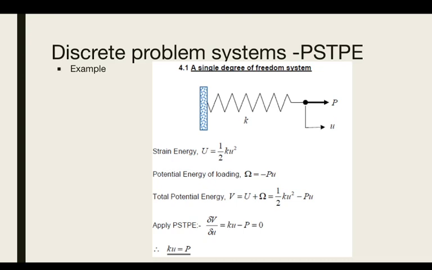If you consider the total potential energy, it will be the addition of the strain energy and the potential energy of loading, which results in half K u squared minus Pu.